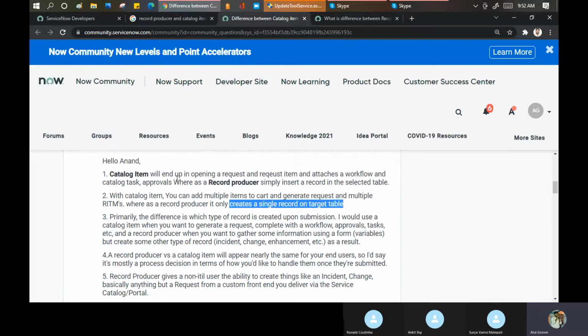If it creates more than one, it becomes the catalog item for me. Clear till this point? The theoretical part should be clear. The customer doesn't care whether it is a record producer or a catalog item, but it affects me, because when I go for estimations, I need to do the estimation differently.